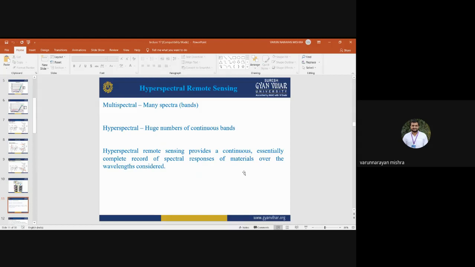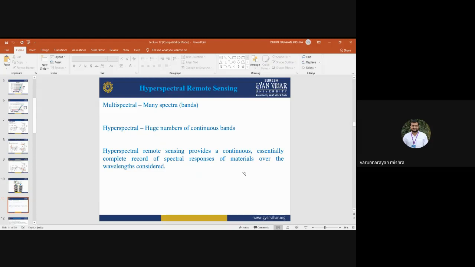Whereas in multispectral, we are having a certain range, 0.4 to 0.5. Then the next band will start from 0.6 to 0.7. So between 0.5 to 0.6, we may have a discrete band. We may have less or no information, but hyperspectral has this information in the form of continuous spectral bands.